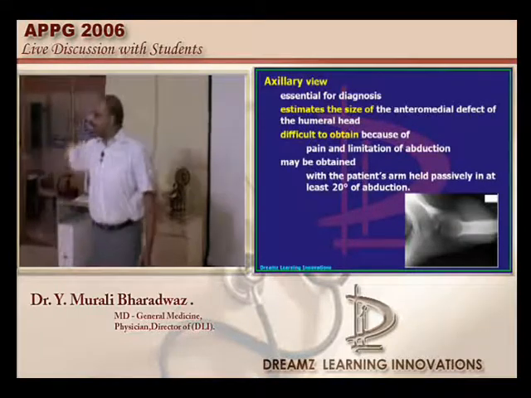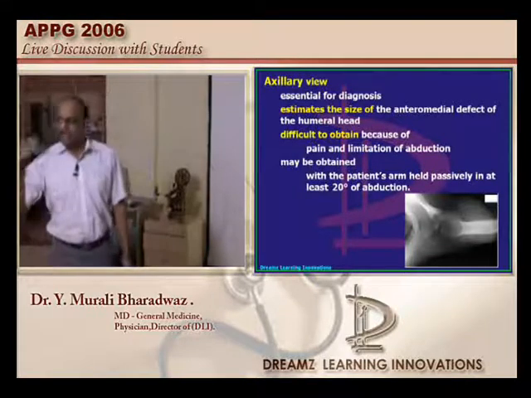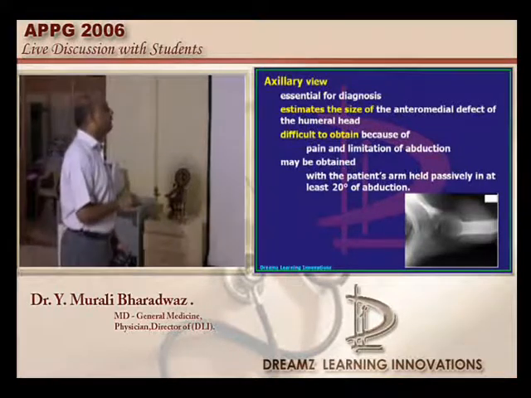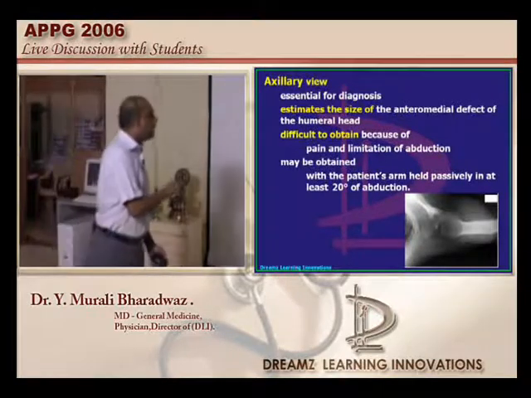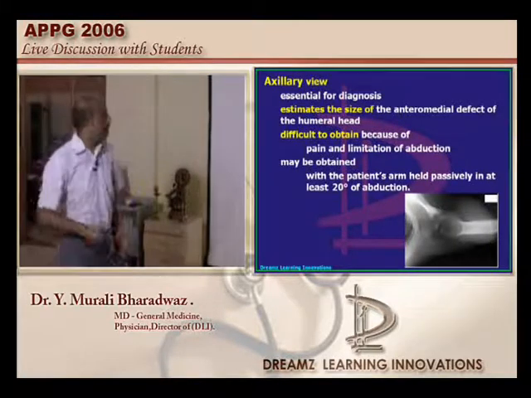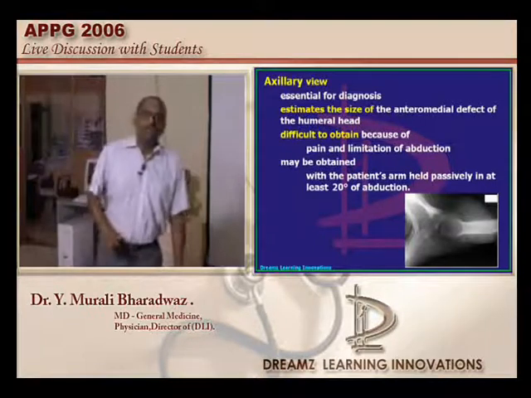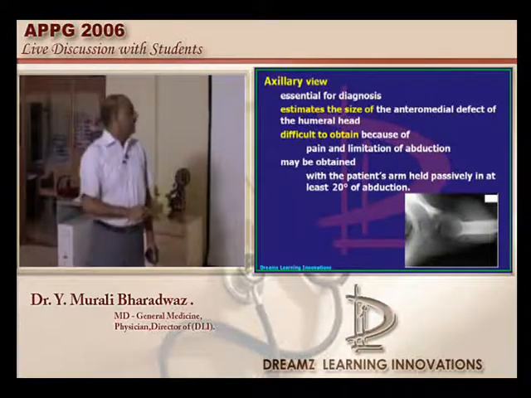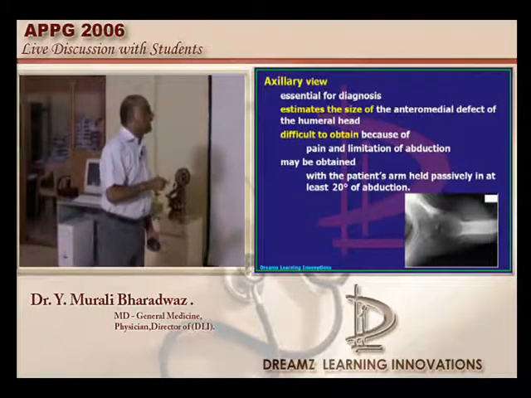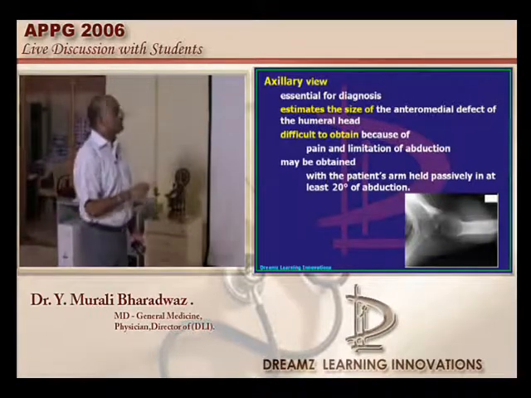Now, is there any advantage of the axillary view? In the case of the posterior dislocation, generally the shoulder joint will be very painful and it is very difficult to take the axillary view because abduction becomes very much limited. But there is something called a modified axillary view. By doing this axillary view, there is one advantage. At least radiologically you can estimate the size of the anteromedial defect which is created by the humeral head when it got dislocated, only by the axillary view.